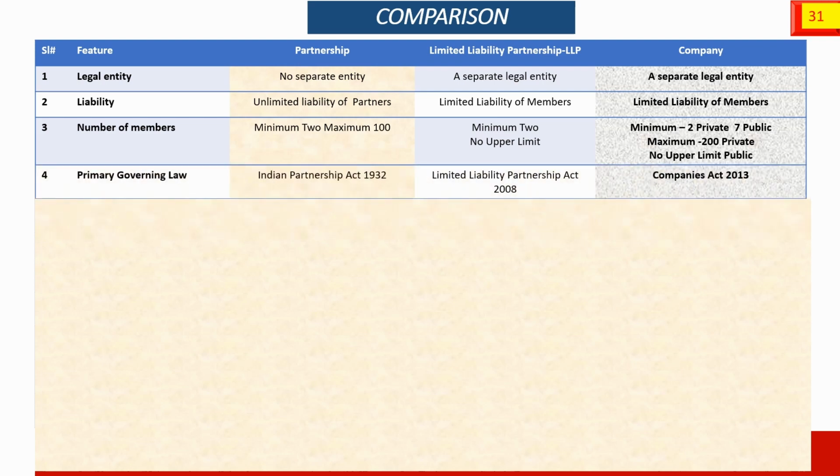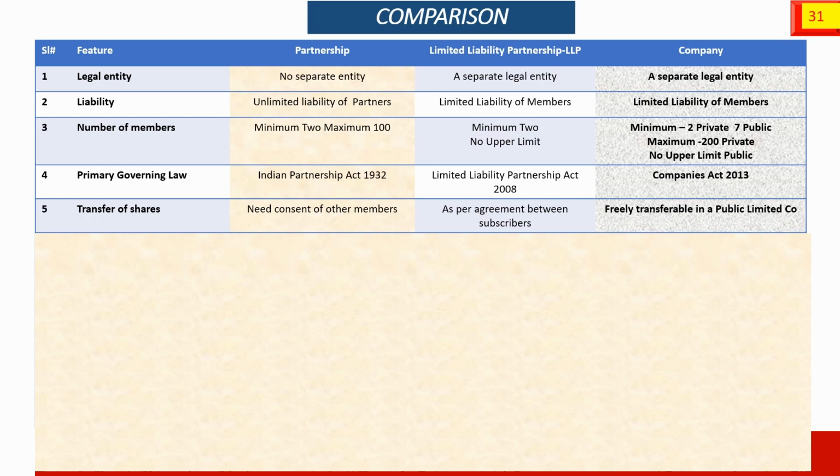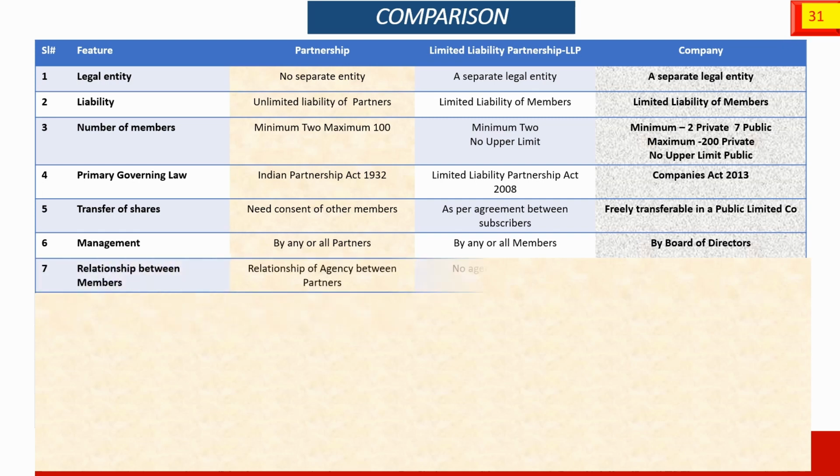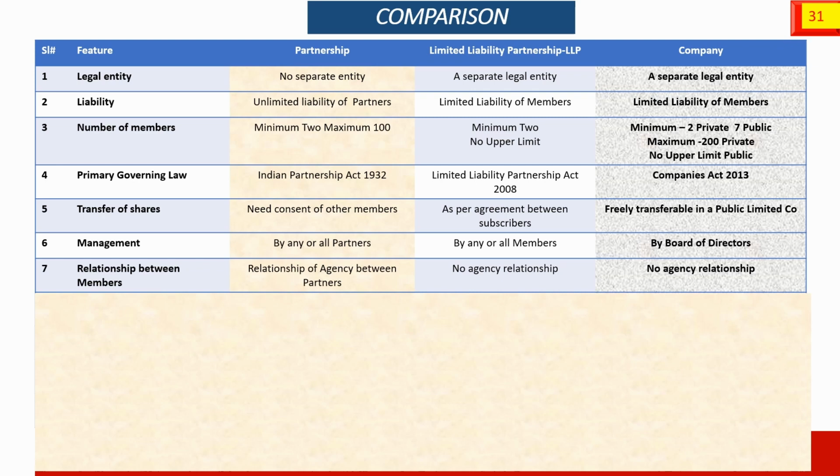Primary governing law: Indian Partnership Act for partnership, LLP Act 2008 for LLP, Companies Act 2013 for company. Transfer of shares needs consent of other members in a partnership, as per agreement between subscribers in an LLP, and is freely transferable in a public limited company. Management: by any or all partners in a partnership, by any or all members in an LLP, by board of directors in a limited company. Relationship between members: agency between partners in a partnership, agency with the LLP in an LLP, no agency relationship in a company.